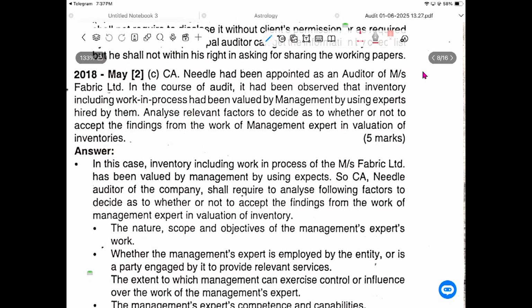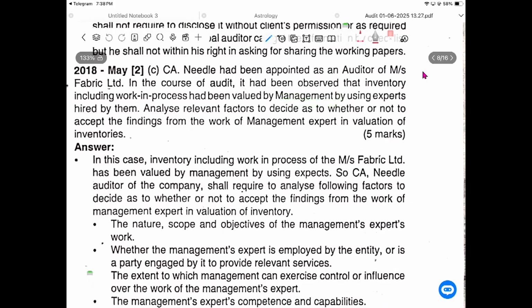Inventory valuation. So inventory, including work in progress, has been valued by the management using an expert hired by them. So do we need to rely on the work of the management expert? No need, but you can evaluate it as per the audit procedure. You can re-evaluate the work done by the expert, because inventory valuation is our accounting policy, no issue. We can value it, and we can check how this work is being done. It's like using the work of an internal auditor.